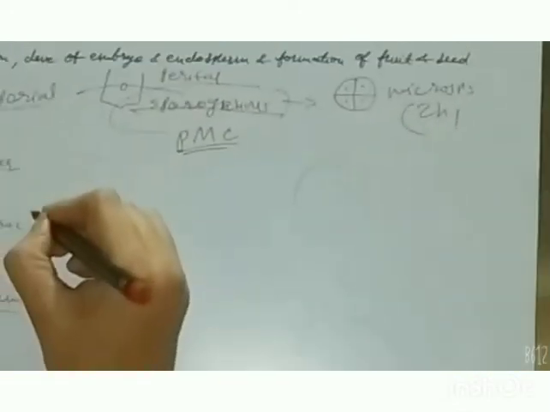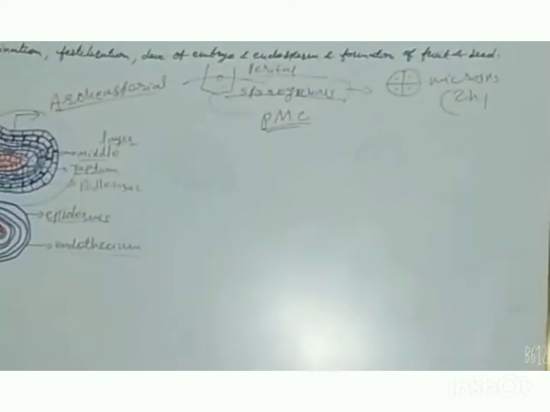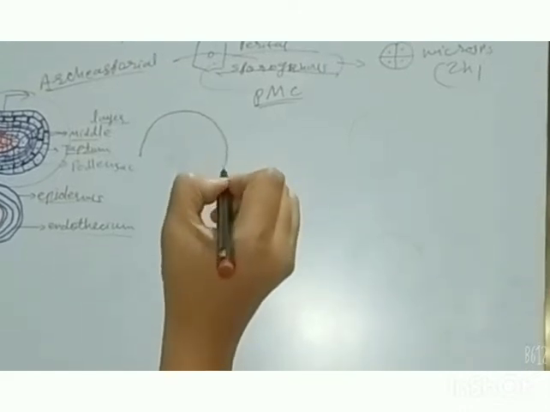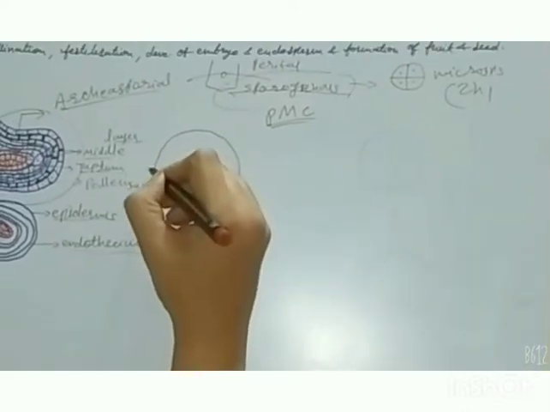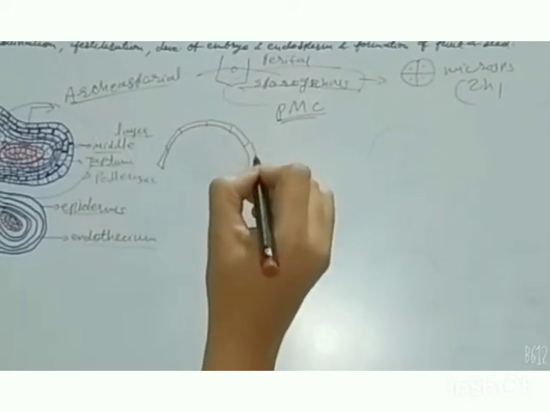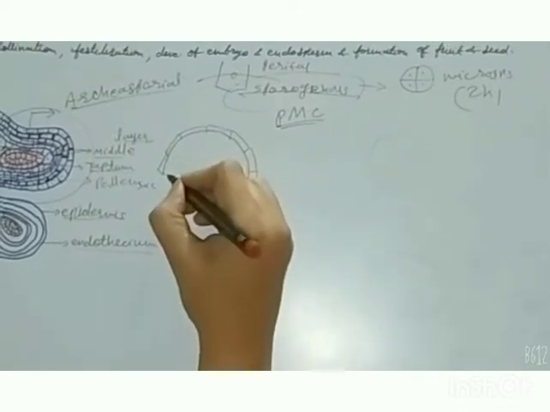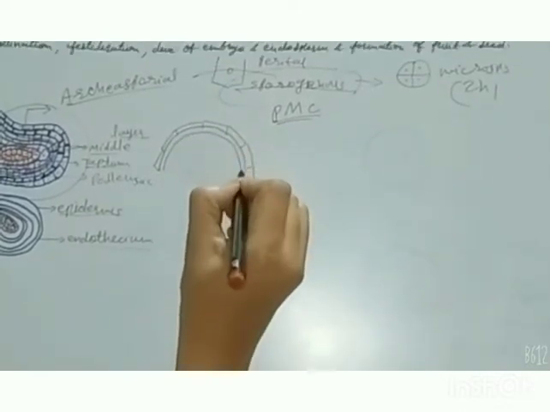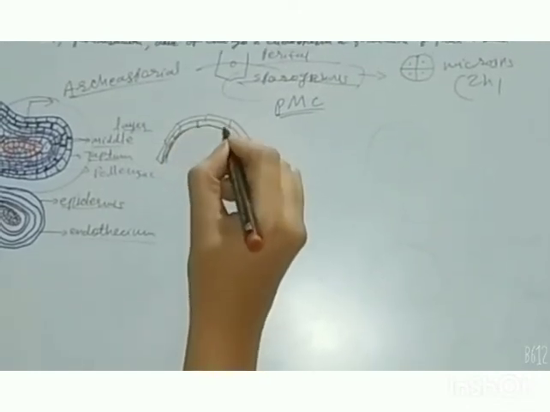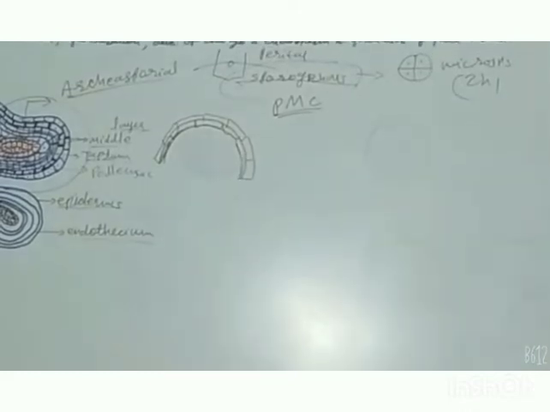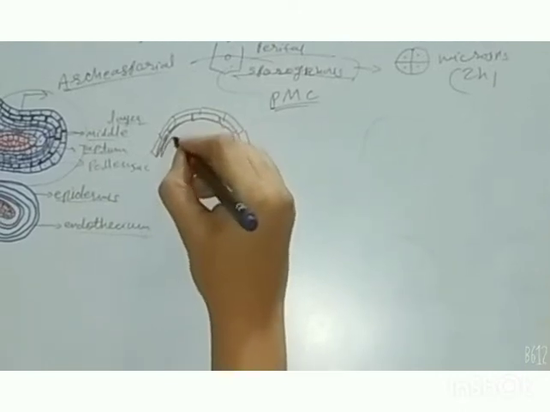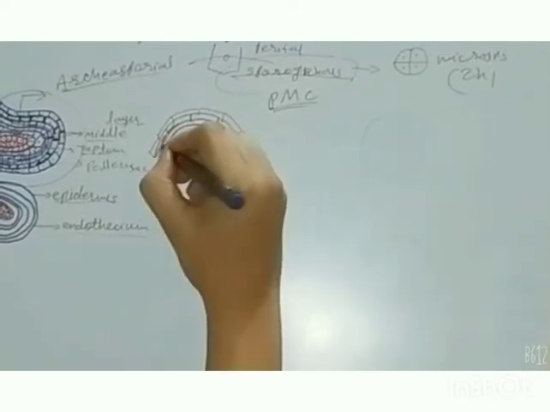If we see the detailed structure of only one part of the anther, we can see the outermost layer, that is the epidermis. In this way you can draw the inner layer, that is the endothecium, which is fibrous in nature, and then a 3-layered structure, that is the middle layer. 3 layers of cells are there.